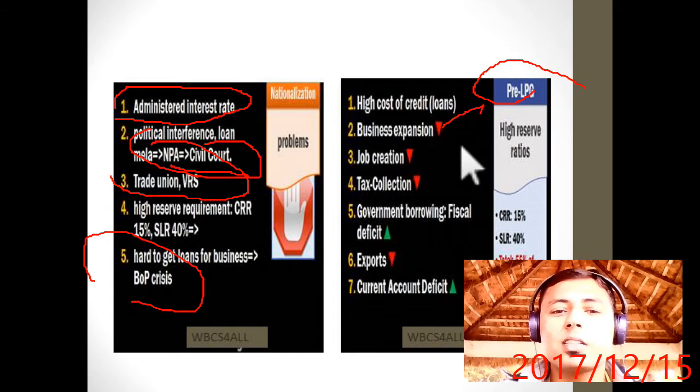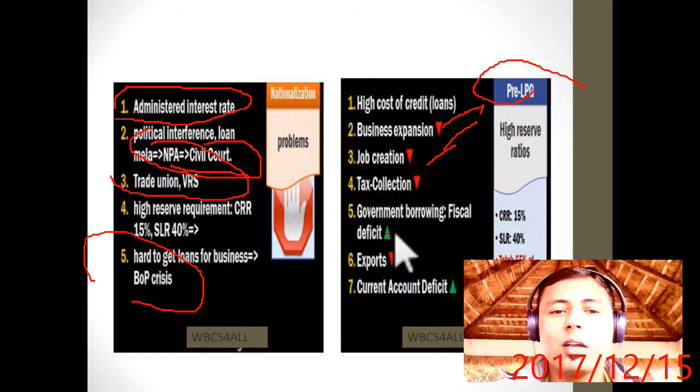So it was the pre-LPG era. High cost of credit, business expansion very low, job creation very low, taxation very poor, government borrowing and fiscal deficit increasing, exports down, current account deficit increasing. If CRR is 15% and SLR is 40%, then overall 55% you can't lend. Of the remaining 45%, you have to give 40% to the poor. Then what money is left to give to businessmen? That is why business is not increasing.